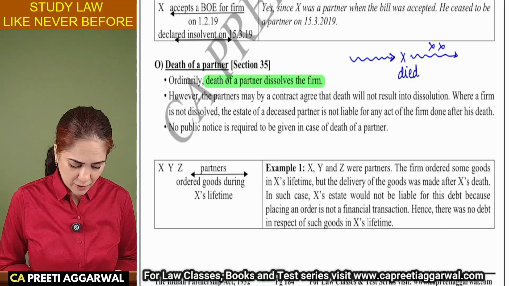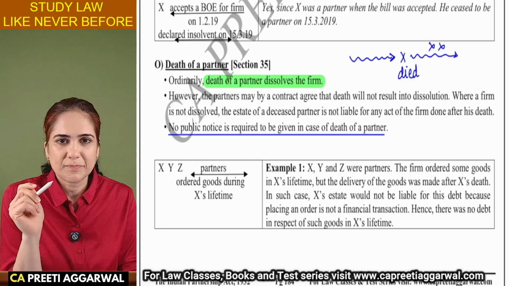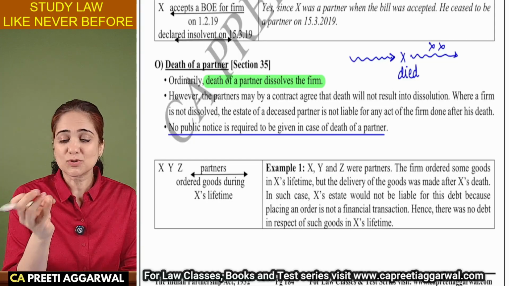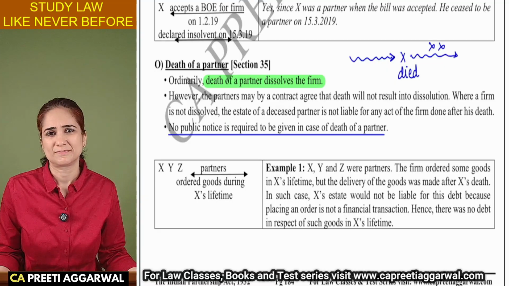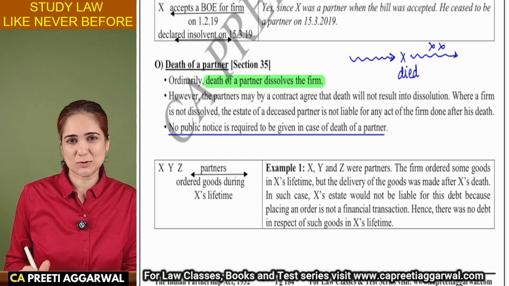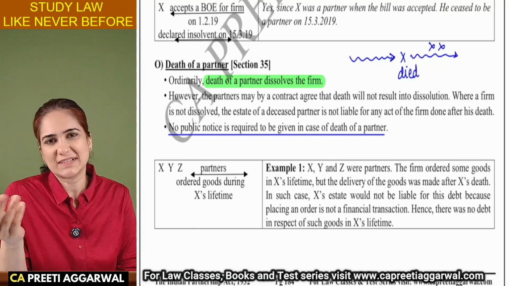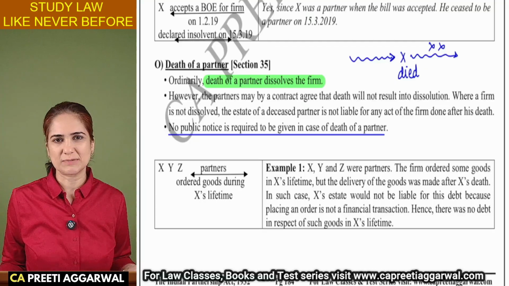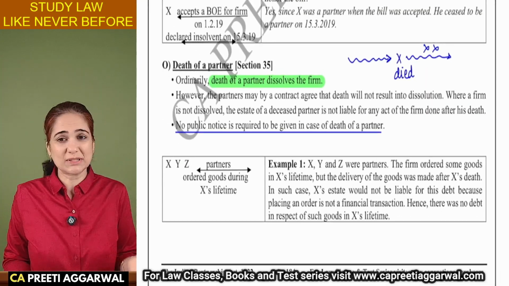Public notice is also not required in case of death of a partner. Ma'am, why is public notice not required? Death itself is public notice. Insolvency and death do not require public notice because everybody knows about it. When a person dies, everybody knows that he has died. When a person is declared insolvent, it doesn't look good to announce to everyone, "Hey, this person is insolvent. Firm is not liable for his acts. He's not liable for the acts of the firm." You need not tell all that. Death itself is public notice because once a person dies, we inform everyone. So everybody comes to know about it. So that itself is a public notice that he is no longer a partner.